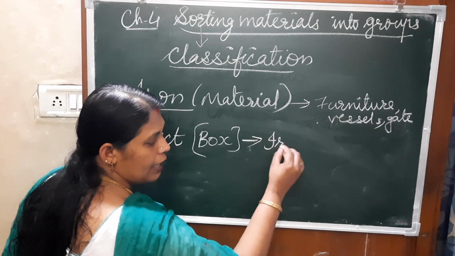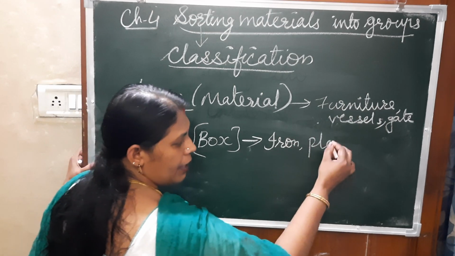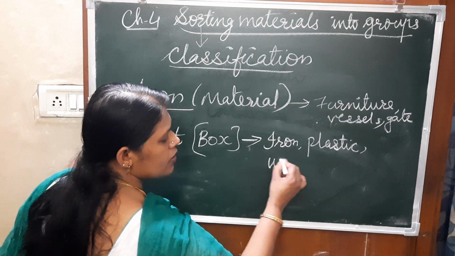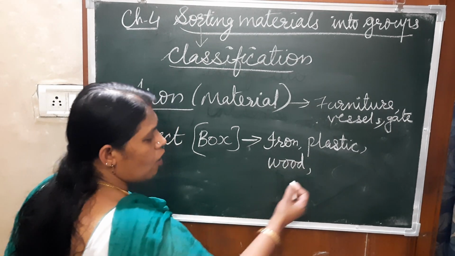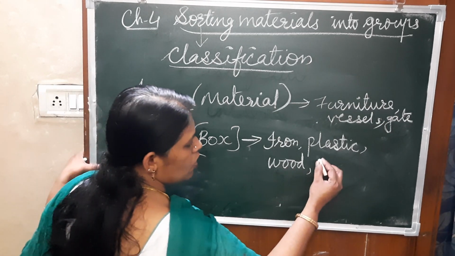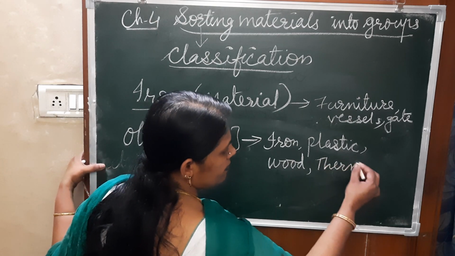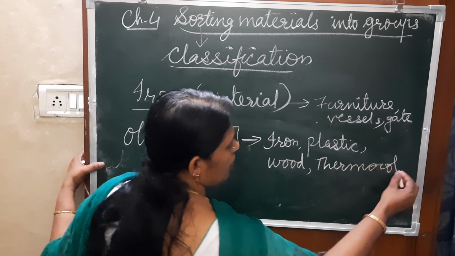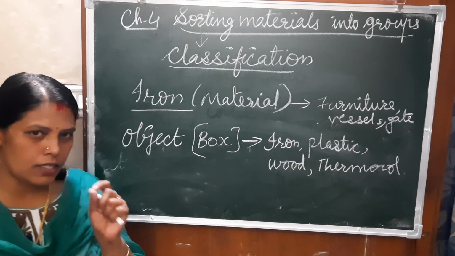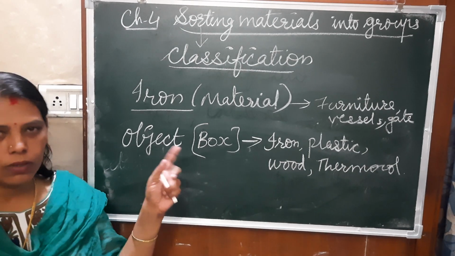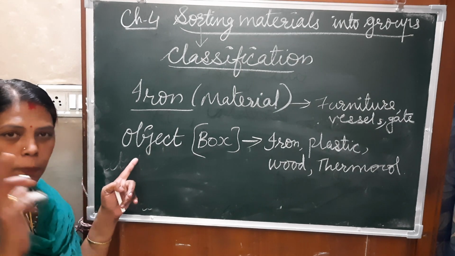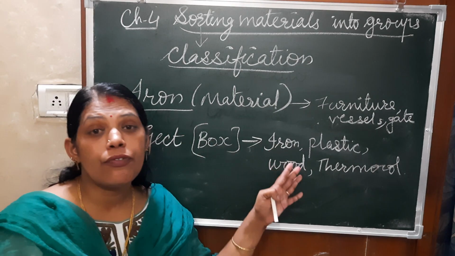We can make an iron box, a plastic box, and even a wooden box. Then thermocol boxes are also there, and even silver boxes and copper boxes. This way, different boxes we can make. That means one object can be made from different materials.